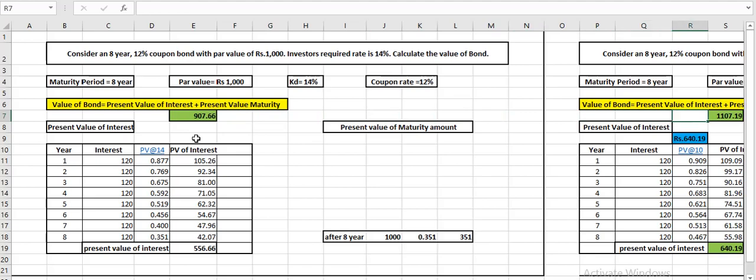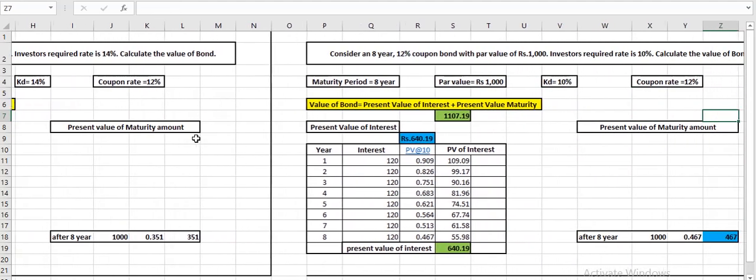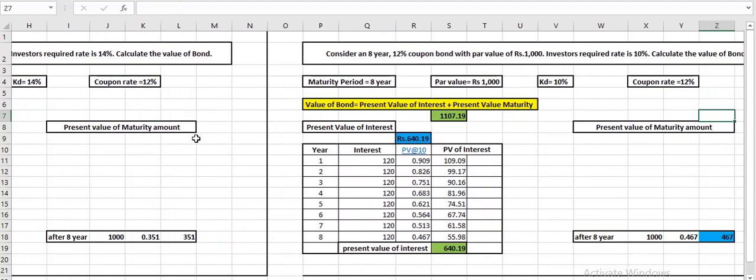Now in this part, it's a reverse scenario where investors are expecting less, they expect only 10, but the company is giving more than expectation, which is 12, so investors will be happy to purchase this kind of bond, and the market value of the bond will definitely be more than 1000. The calculation shows yes, the market value of the bond is more than 1000, which is 1107 rupees.